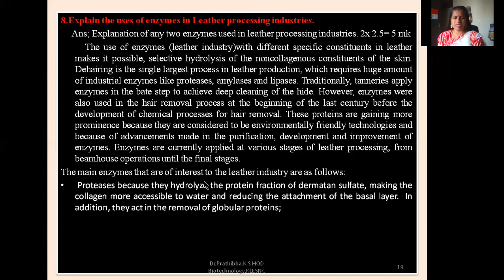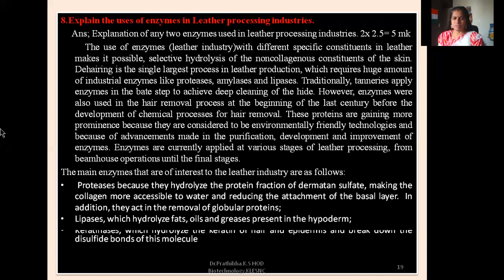The main enzymes that are of interest to the leather industry are as follows. Proteases, because they hydrolyze the protein fraction of dermatan sulfate, making the collagen more accessible to water and reducing the attachment of the basal layer. In addition, they act in the removal of globular proteins. Lipases, which hydrolyze fats, oils, and greases present in the hypodermis. Keratinases, which hydrolyze the keratin of hair and epidermis and break down the disulfide bonds of this molecule.